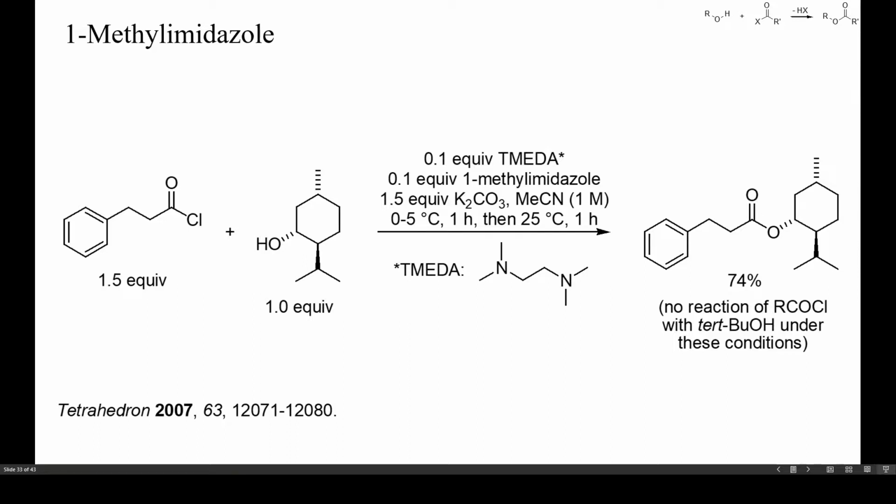But unfortunately, the acylation of alcohols by acyl chlorides in suspensions of inorganic carbonates does not always work. In such instances, the esterification can be catalyzed by organic bases, as shown here. In this example, a mixture of methylimidazole and a tertiary amine was used as catalyst. DMAP instead of methylimidazole could also be used with success. Tertiary alcohols, however, were not acylated under these conditions.